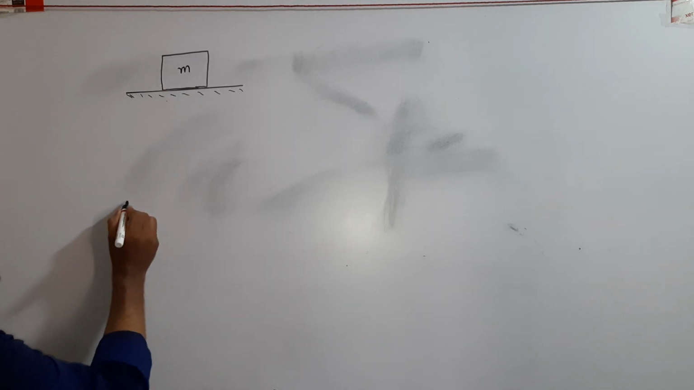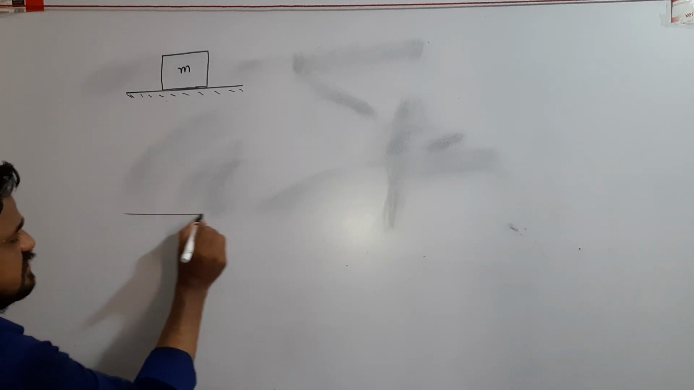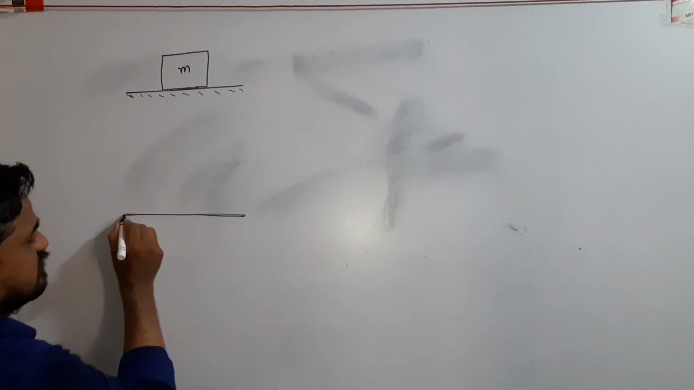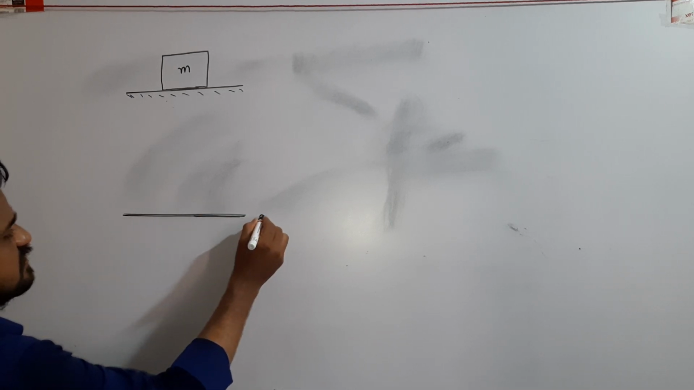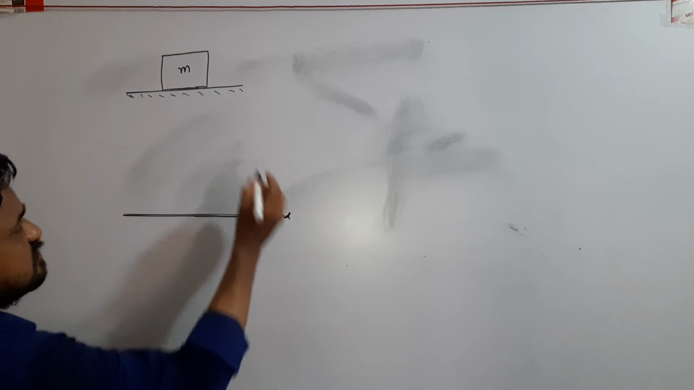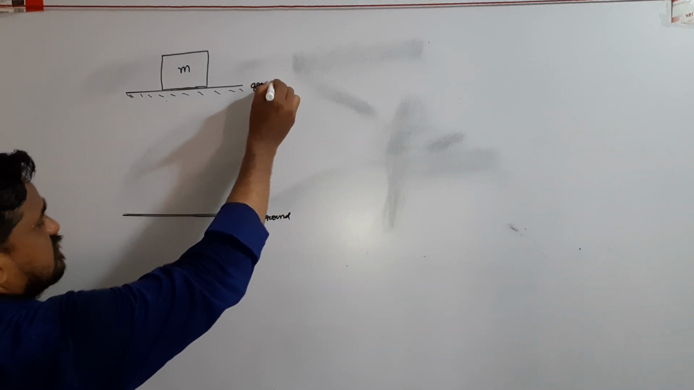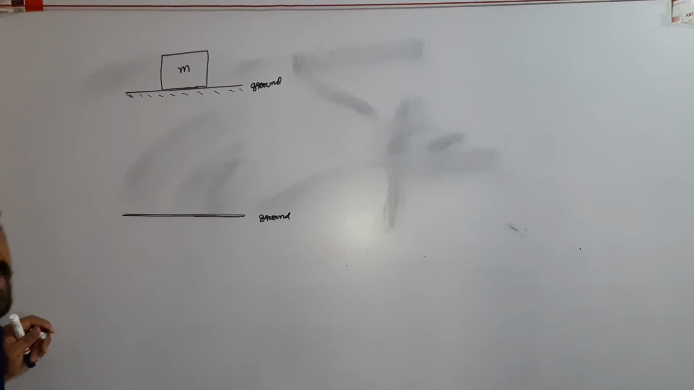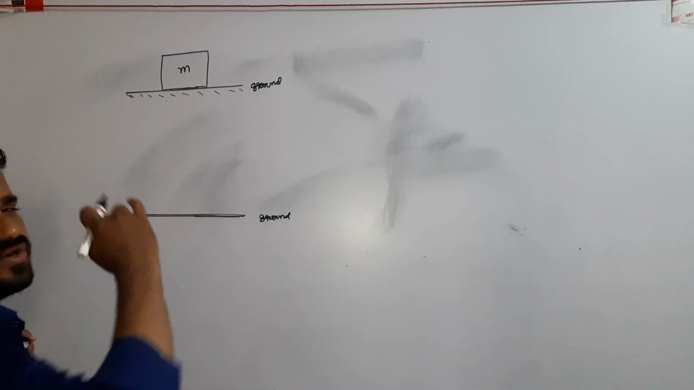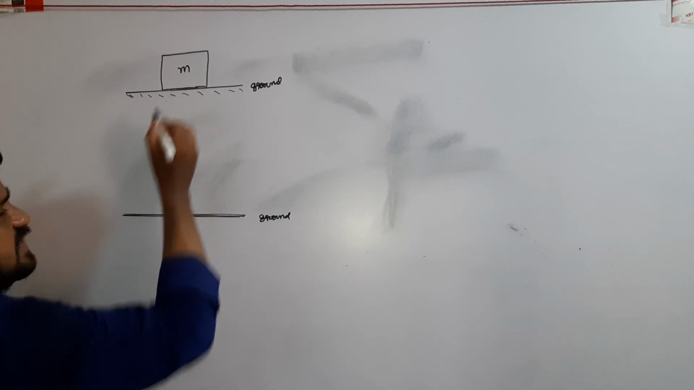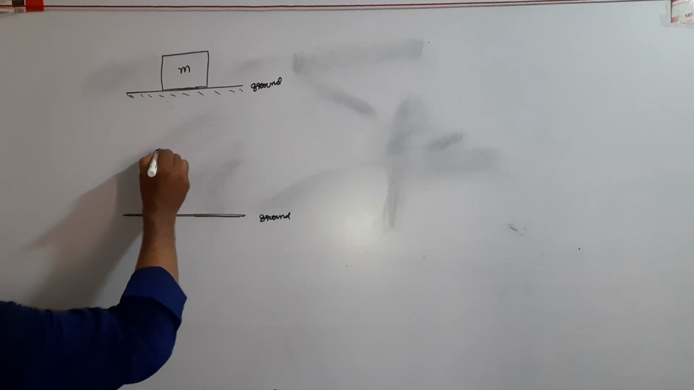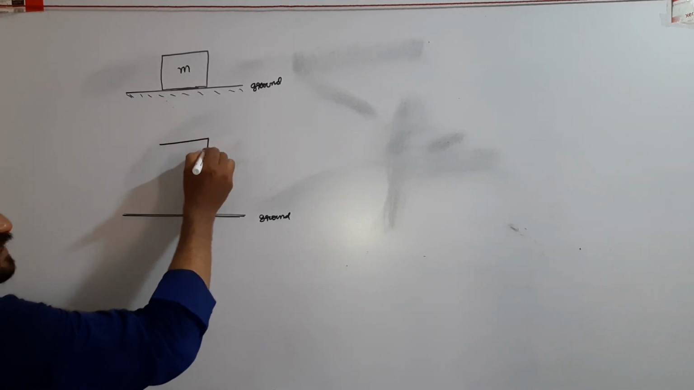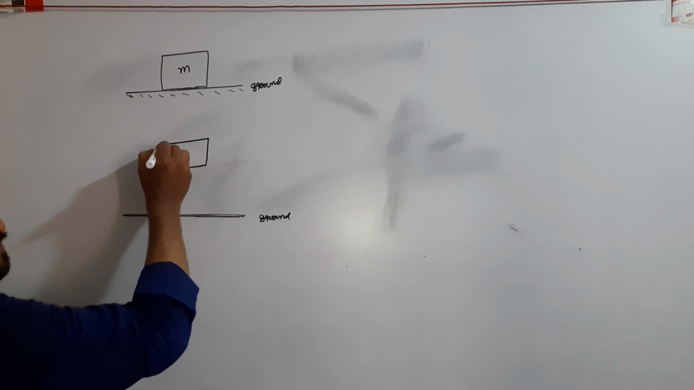See, I draw separate diagrams of the two bodies. This is ground. Let a body of mass m be placed on the ground. Body and ground are in contact with each other. This is the contact surface. I draw separate diagrams.